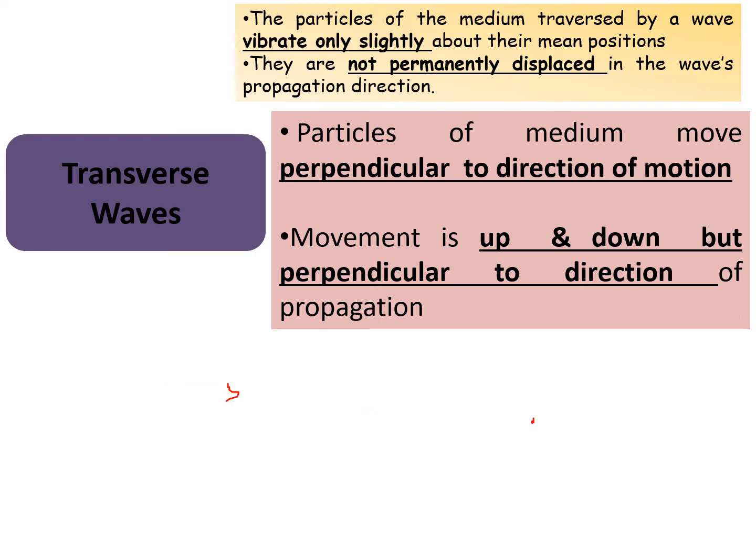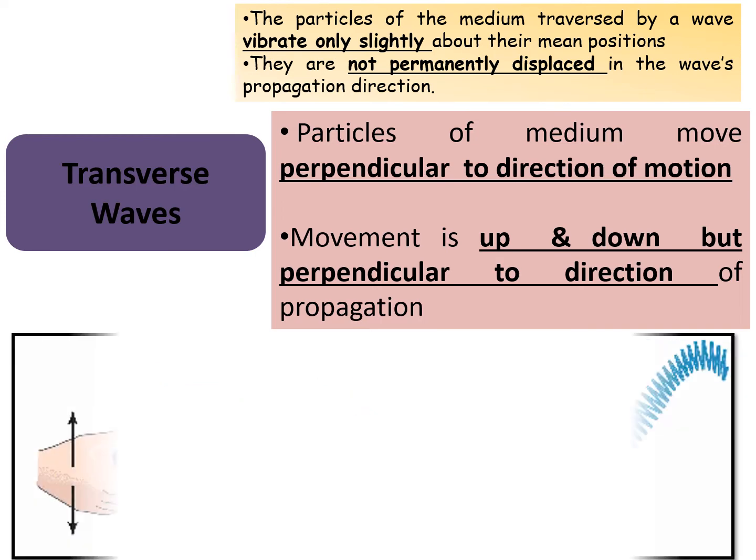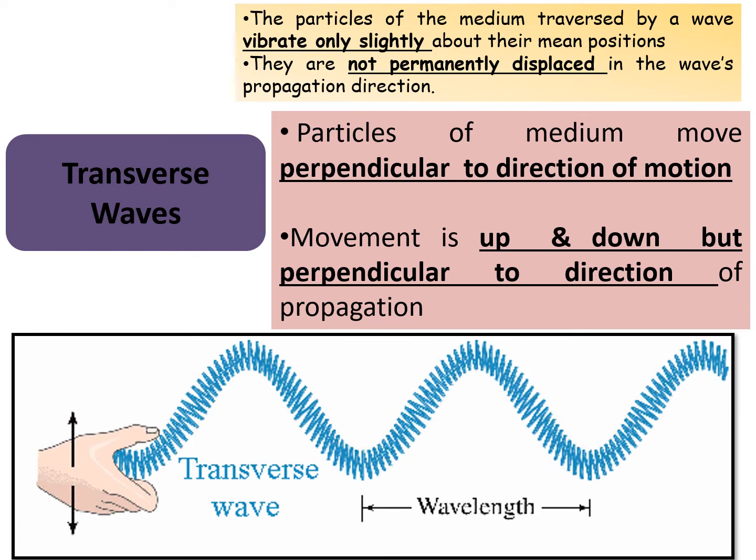Now if we want to understand this with respect to a spring, say we have a spring, once again fixed at one end and free at the other end. But now, in this case, we are moving the spring up and down. What happens? The wave travels this way, but the particles move perpendicular to this direction, resulting in the formation of crest and trough. Whereas in a longitudinal wave, we had formation of compression and rarefaction. So here it is crest and trough.